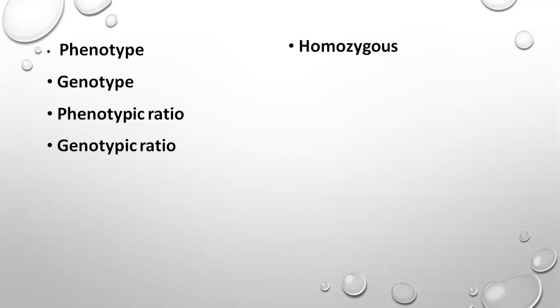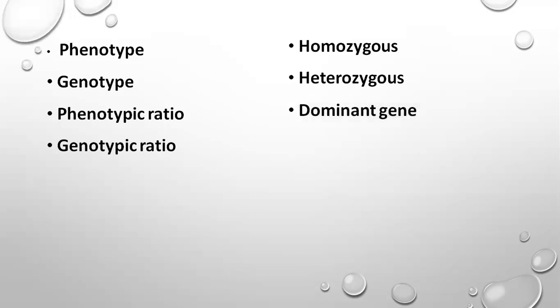Homozygous. Homo means similar. So homozygous means the individual having identical genes in an allelic pair for a character. Example, capital T capital T or small t small t. Heterozygous. Hetero means different. The individual having non-identical genes in an allelic pair. For example, capital T, small t.